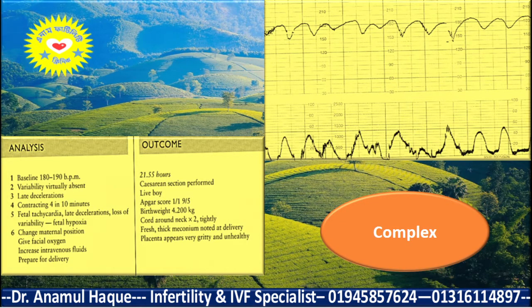And this one is complex, because all the features are present here, baseline heart rate is increased, there is tachycardia, variability loss, and late deceleration present, there is no acceleration. This is the complex picture of the CTG. So this is abnormal CTG. So they decide for delivery which is the earliest, like cesarean section.